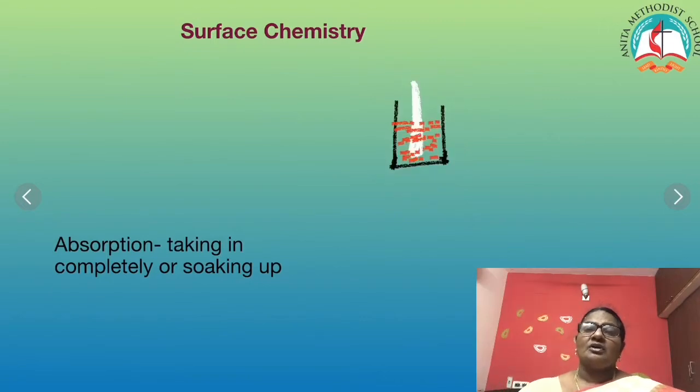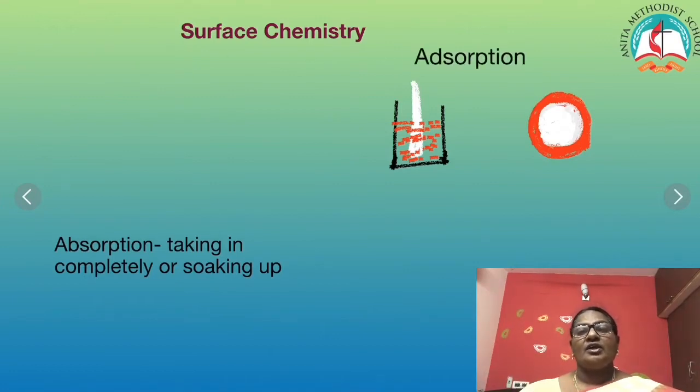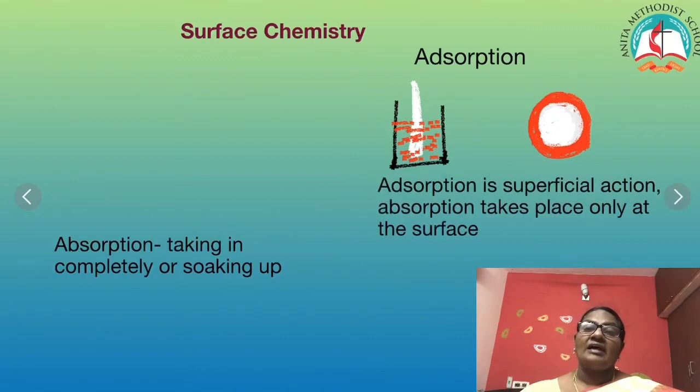I take a piece of chalk and I dip it in red ink and I break it into two. What do we see? We just see a ring of color on the surface. This type of taking in of color is called adsorption. Adsorption is absorption which takes place at the surface. It is only a superficial reaction. So this is the phenomenon that helps the exchange of energy or matter and various catalytic reactions which we use in our daily life.